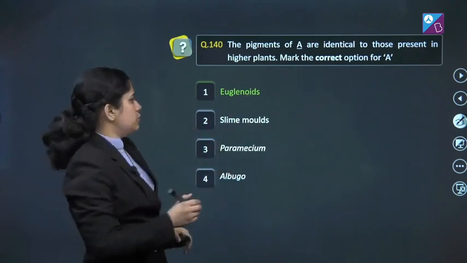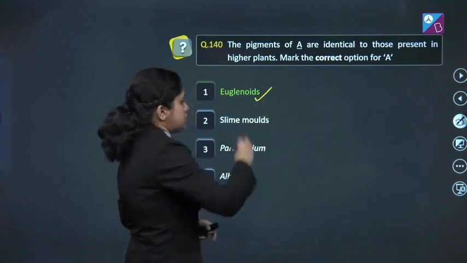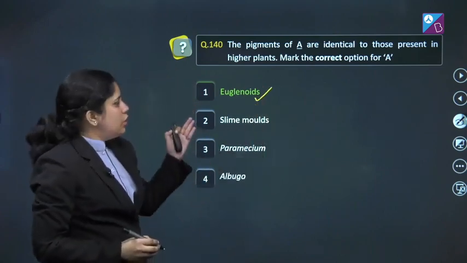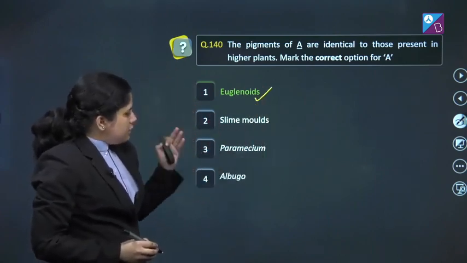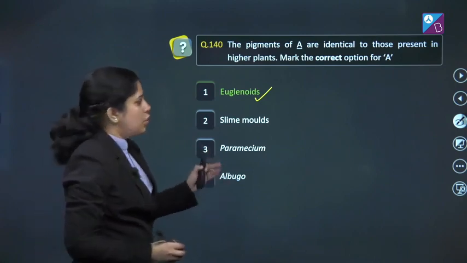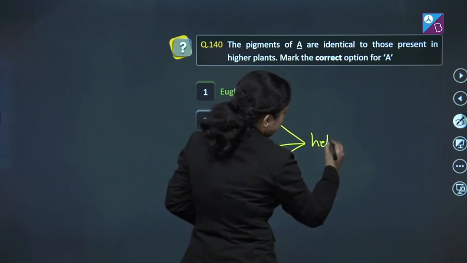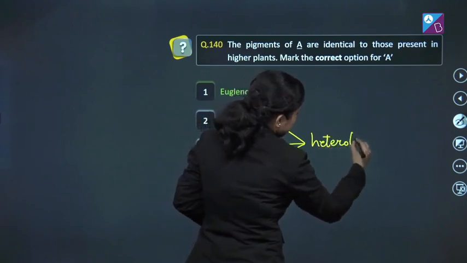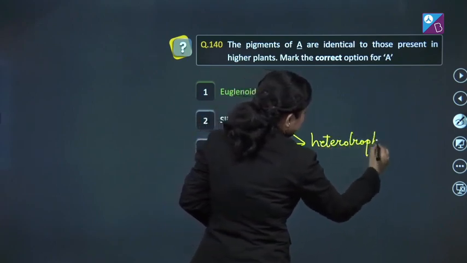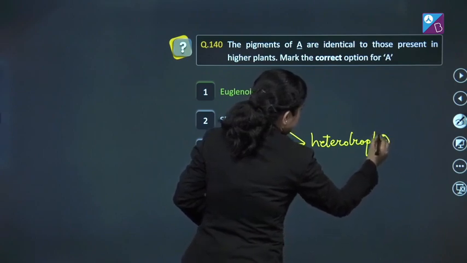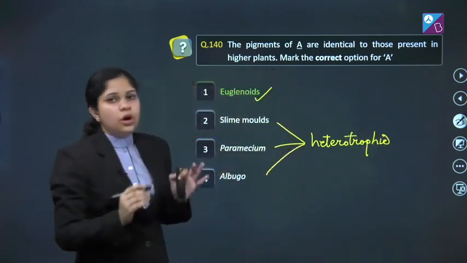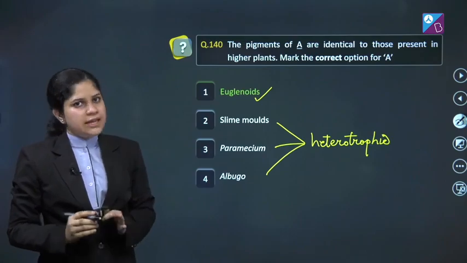So the correct answer would be euglenoids. And also slime molds, paramecium and albugo, all these three are heterotrophic and do not possess any photosynthetic pigments.